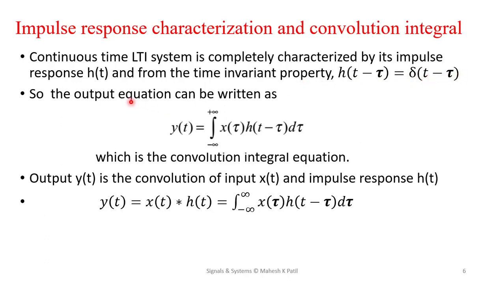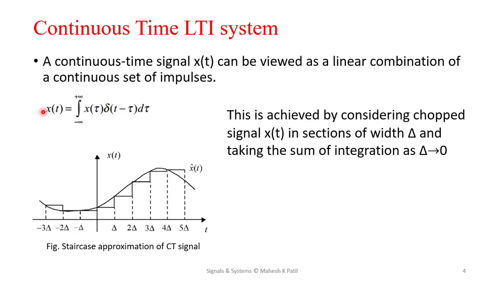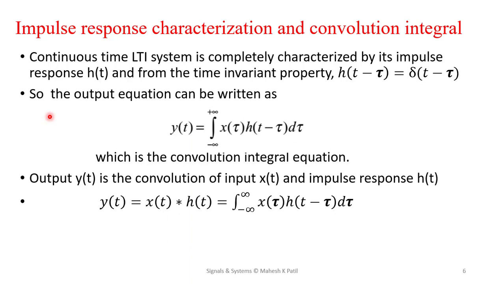So we can write the output equation for the input x of t as y of t equal to integration from minus infinity to plus infinity x tau h of t minus tau d tau. This is the equation of the convolution integral. Please remember, the output y of t is the convolution of the input x of t and the impulse response h of t.